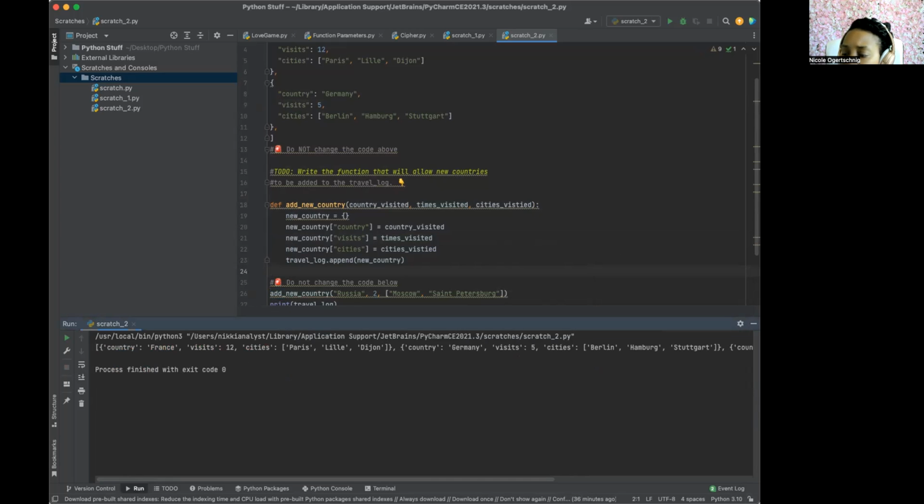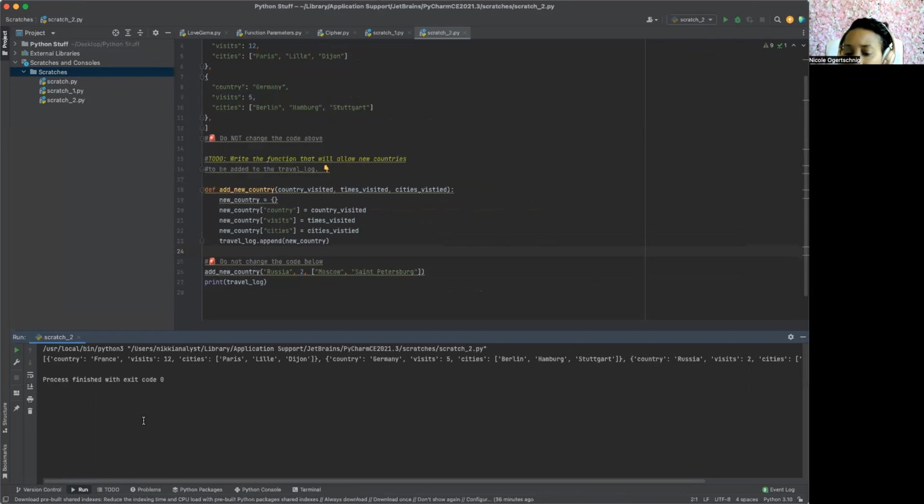Now let me print it out. Let me scroll over, but it has France. We visited France 12 times. Cities, Paris, Lille, Dijon. Country, Germany, visits 5. Cities, Berlin, Hamburg, and Stuttgart. And country, Russia, visits 2, Moscow, and St. Petersburg. So that's how it's going to print out.